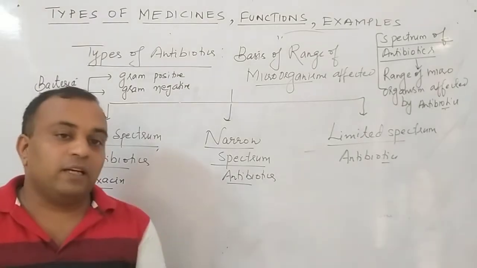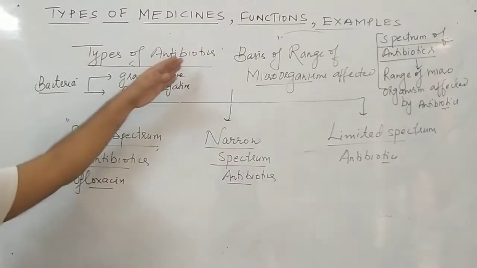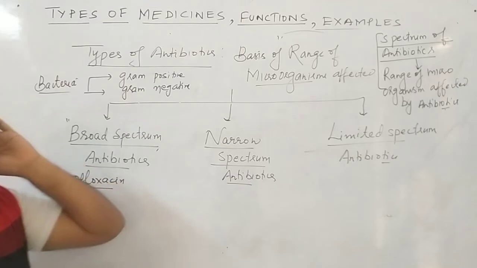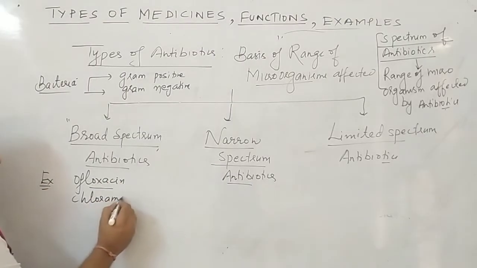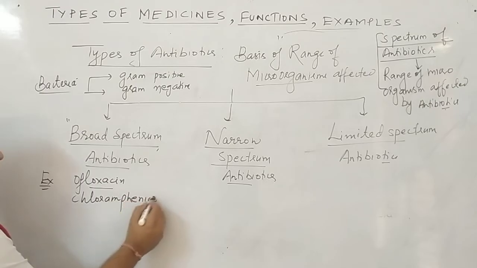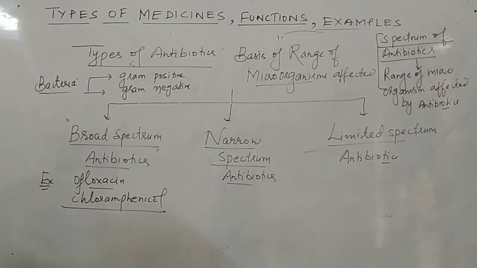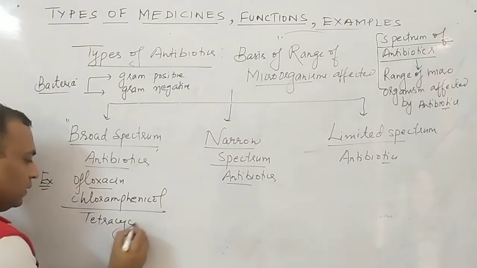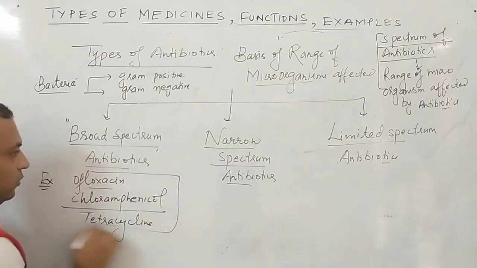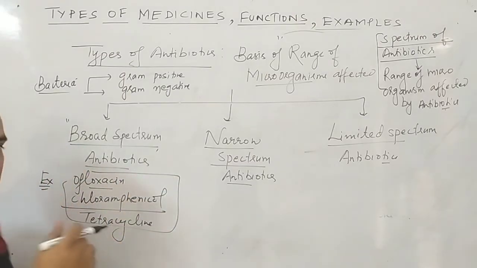Because this is a broad spectrum antibiotic, this will affect a large number of microorganisms, both gram positive and gram negative bacteria. Second example is chloramphenicol. Third example is tetracycline. So before I go to the narrow spectrum, broad spectrum is clear to all of you. These are effective against a large number of microorganisms. Clear to all of you.